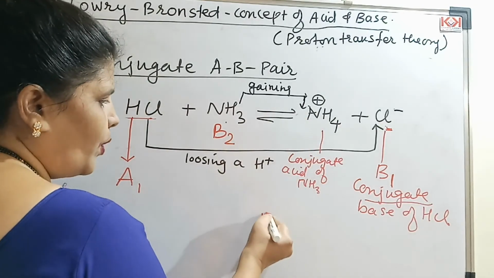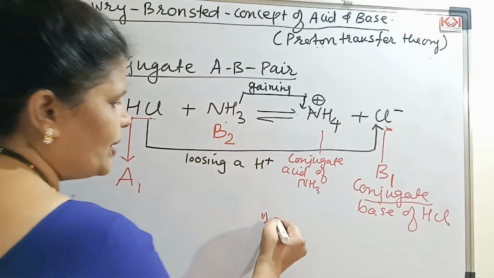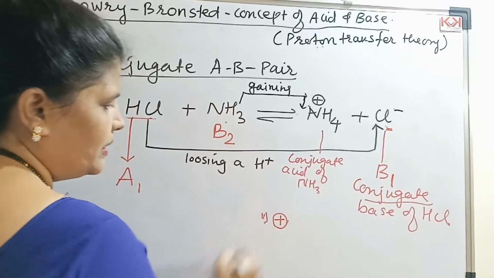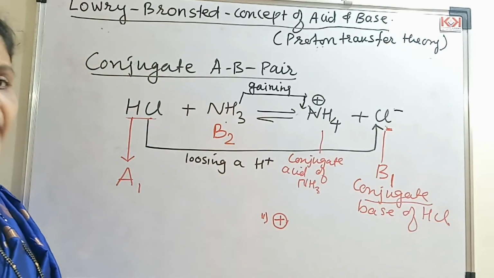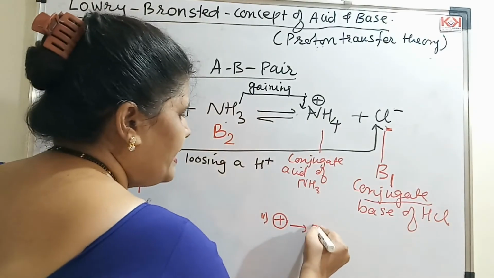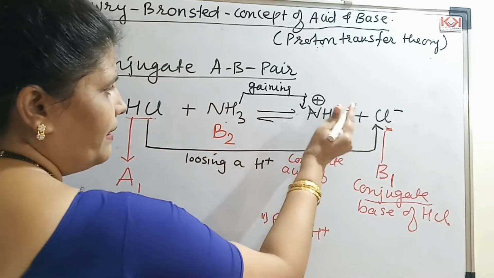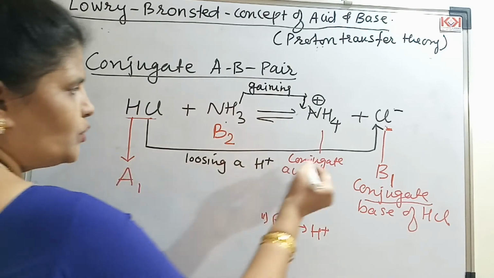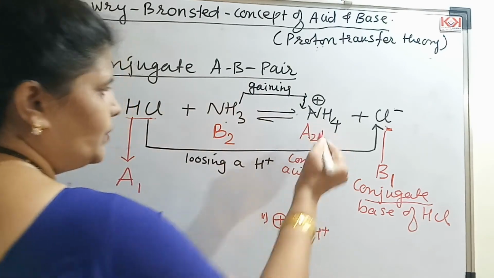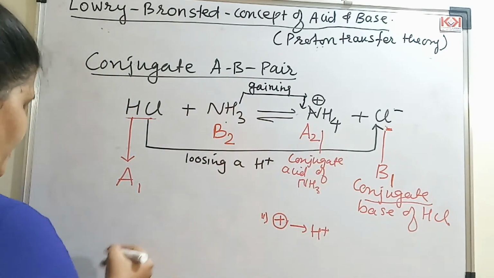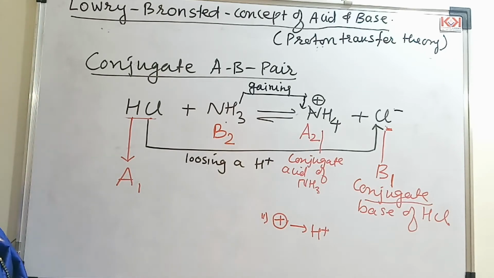Now the second point, what is important, if a species has a positive charge, then it cannot gain H plus, it can release H plus. Now if I see this, what it can do is, it can release H plus back. So what I will call this? A2.